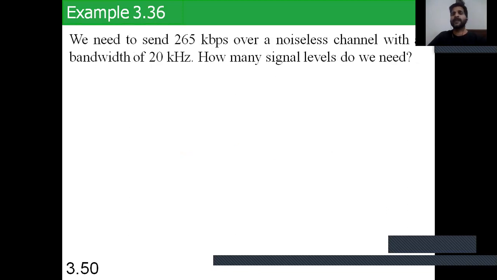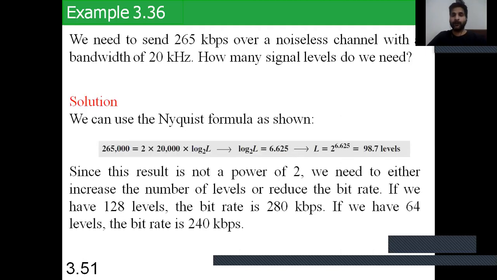Similarly, we need to send 265 kilobits per second over a noiseless channel with a bandwidth of 20 kilohertz. How many signal levels do we need? Then we calculate the value. According to the Nyquist formula, the given data rate is 265,000 bits per second, and it equals 2 times bandwidth times log L. So 2 multiplied by bandwidth 20,000 and log base 2 of L, and then we calculate the value: L equals 2 to the power 6.625, which equals 98.7 levels required.